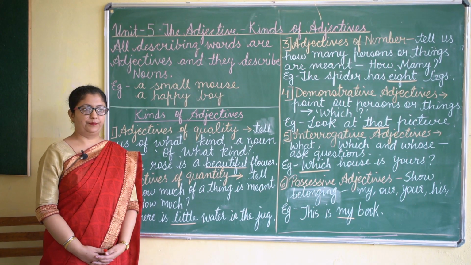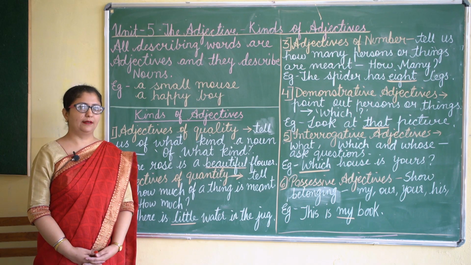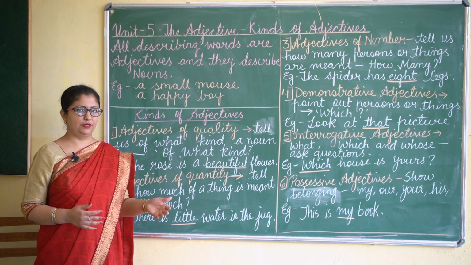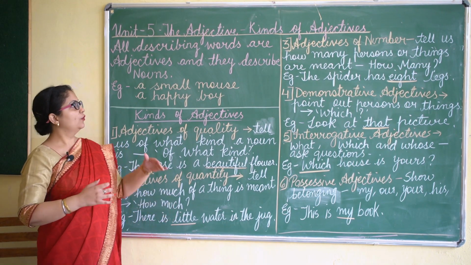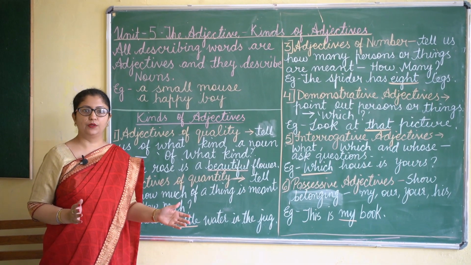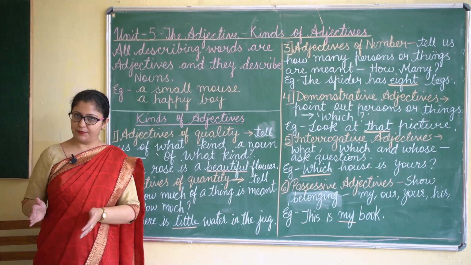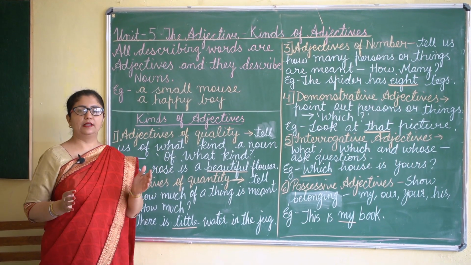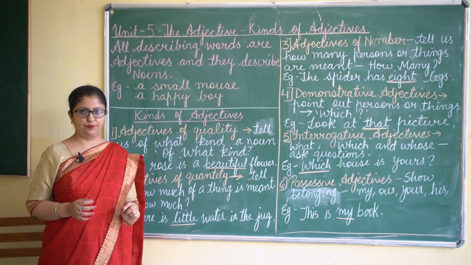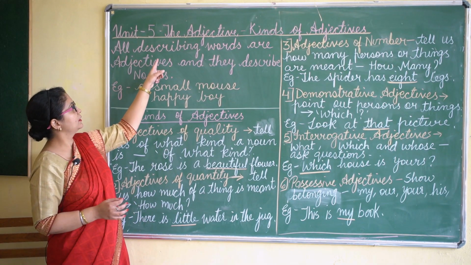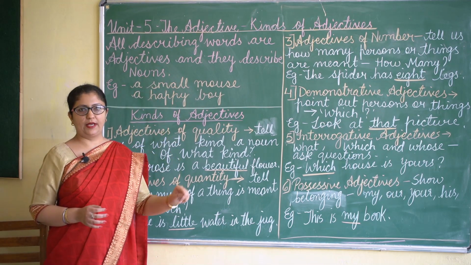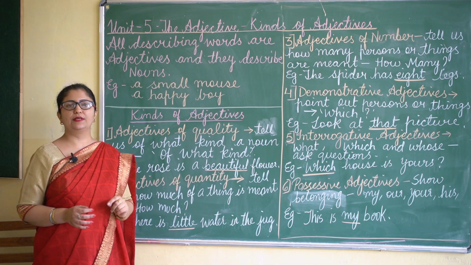Today we will start with our Unit 5, the adjective and its kinds. Children, we have already done what are nouns. Nouns are names of person, place, animals or things. Now, what are adjectives? Adjectives are describing words. Like nouns were naming words, adjectives are describing words and they describe nouns. All describing words are adjectives and they always describe nouns.